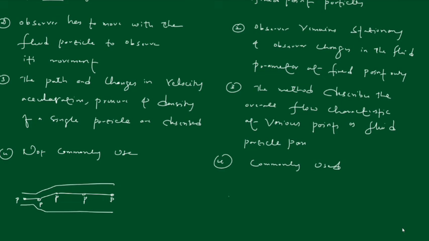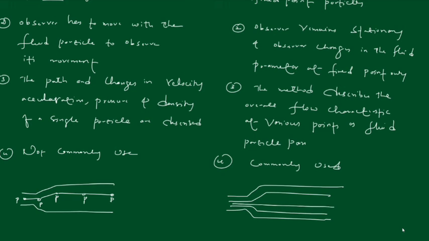But here it will concentrate on the overall fluid particles, not only a single particle. So it has a major advantage and is commonly used everywhere to study fluid motion. Most people use Eulerian method instead of Lagrangian, right?